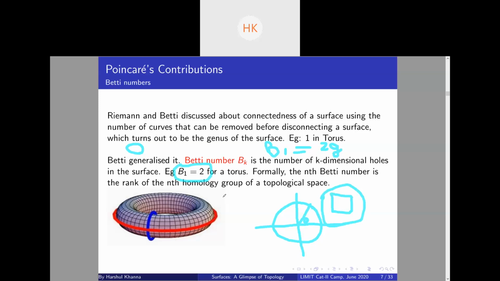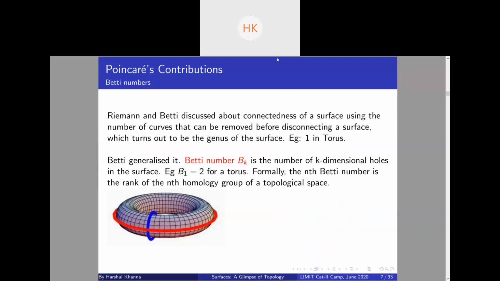You can see beta 2 is equal to 1 for a torus. For example, if you remove any disk from the surface of a torus, it will not essentially disconnect it, it will become a different surface, right? I just wanted to talk about these two-dimensional surfaces right now. Yeah. So let me clear the screen.